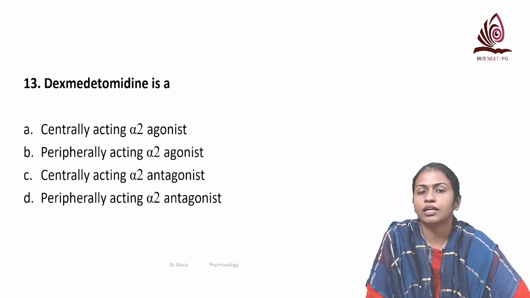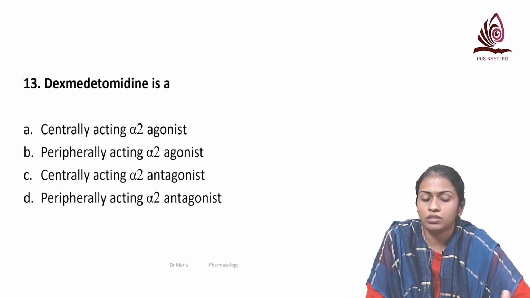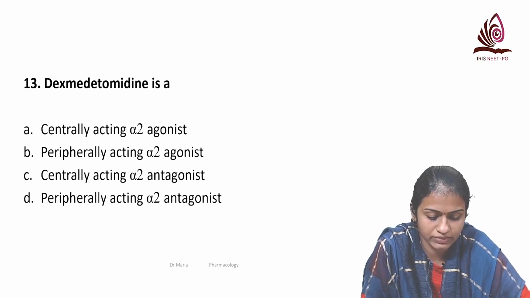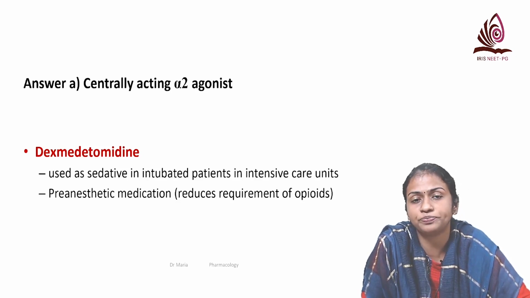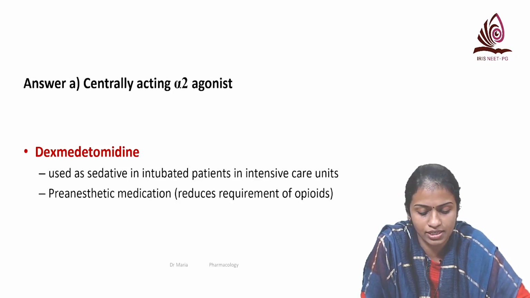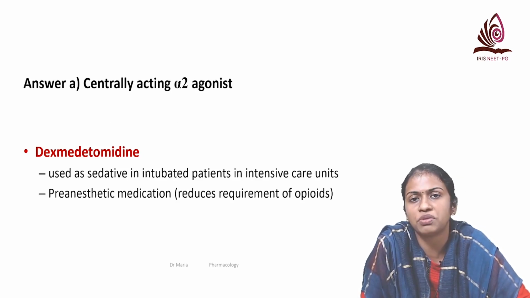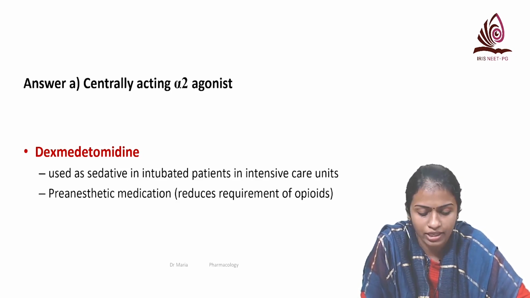And this is again a direct question. Dexmedetomidine is a centrally acting alpha 2 agonist, and we use it mainly as a sedative in intubated patients in ICUs as well as a pre-anesthetic medication because it reduces the requirement of analgesics.